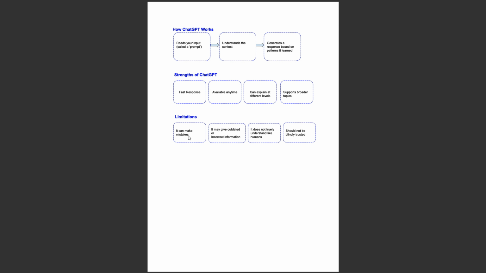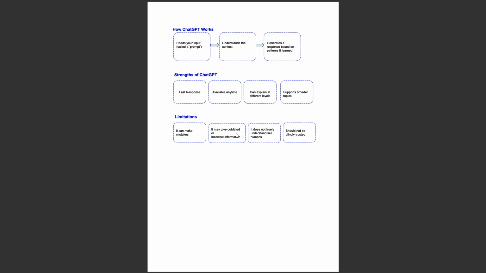So, apart from strengths, what could be the limitations of ChatGPT? It can make mistakes. It's not 100% perfect. It can give outdated and incorrect information. As we have seen, the model is trained on data. If the data is incorrect, or any information was not included while training the model, then it can return incorrect information.